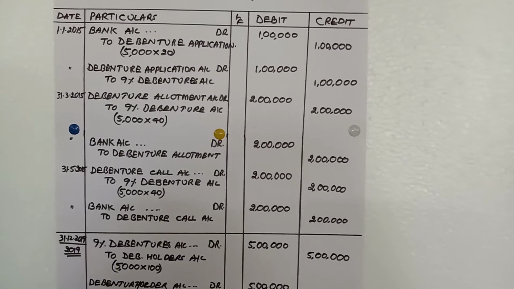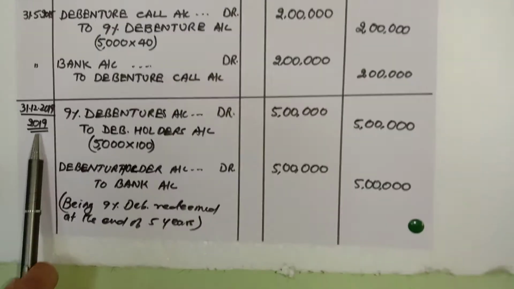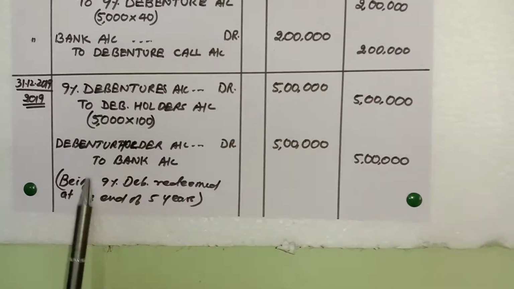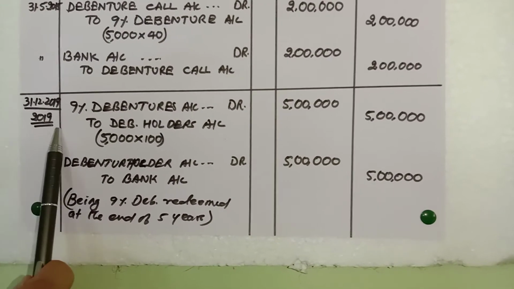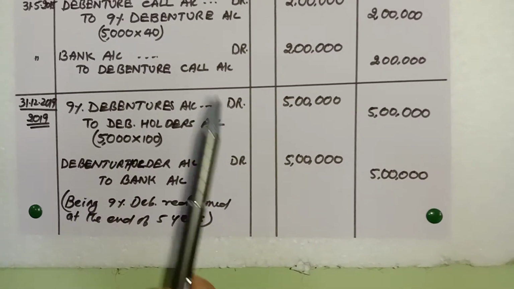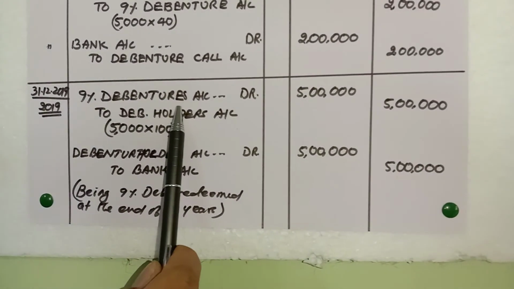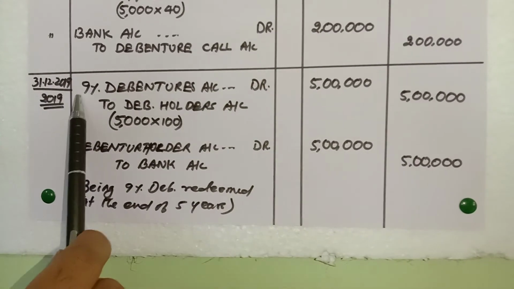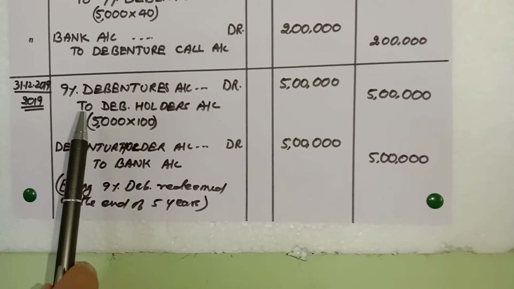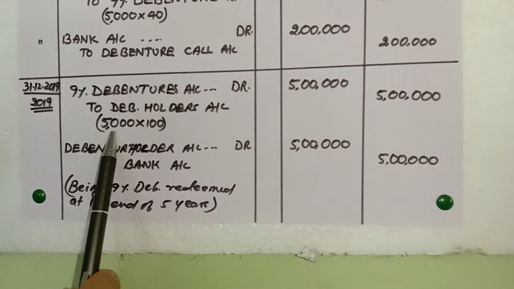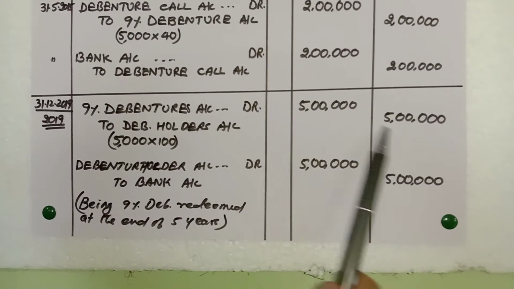Now in case there is a redemption or repayment of debenture, this is again my imaginary journal entry, not necessary, but I am explaining here with this example. Now in 2019 the company is redeeming the debenture, that means repaying back the debenture. So here 9% debenture has become debit. Previously it was credit, now it is debit. To debenture holder, the total amount, that is 5,000 debentures into 100 rupees as face value. So this becomes 5 lakhs rupees.